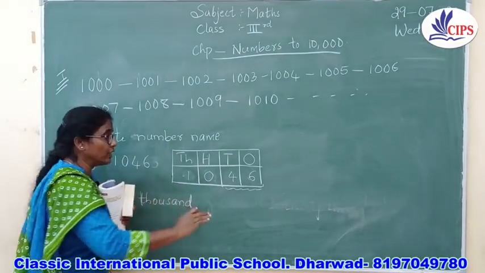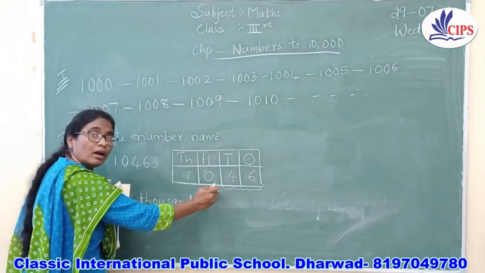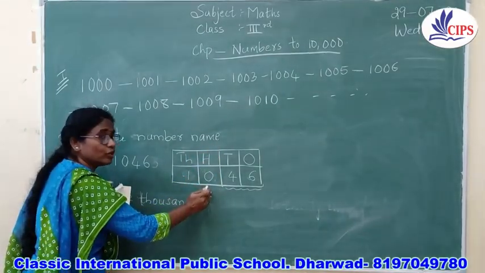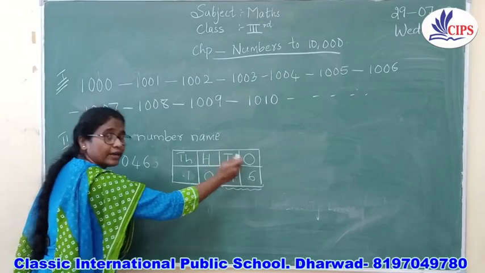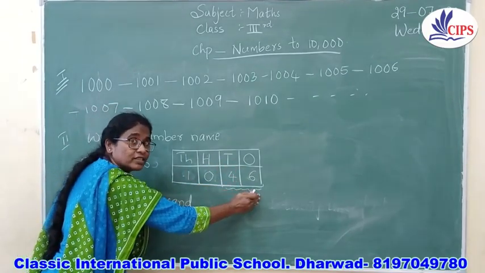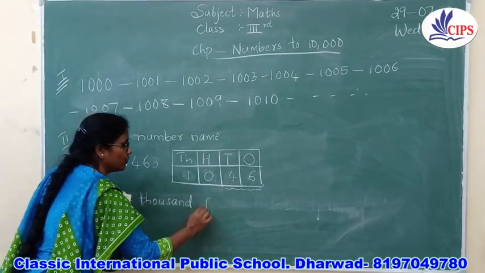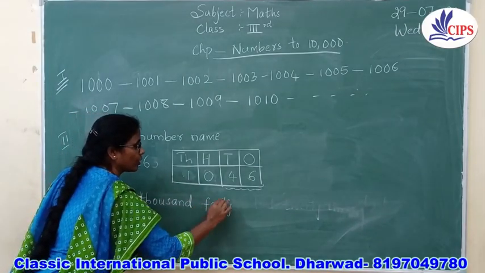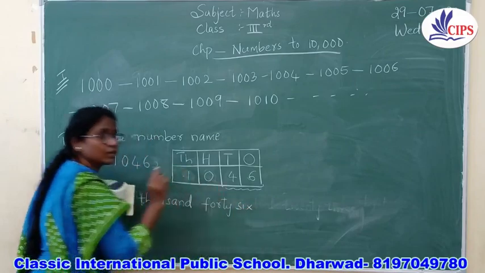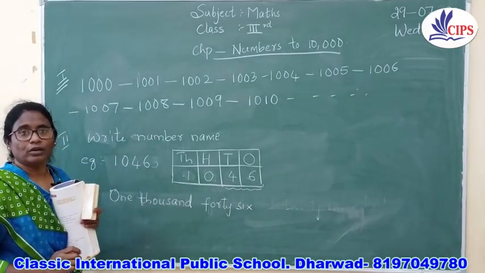There is no value in the hundreds place. So we leave the hundreds, and directly take the friends, that is the ones and the tens. That is 1046. This is the way you are going to write, children.